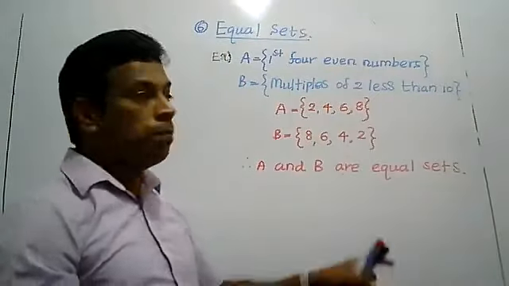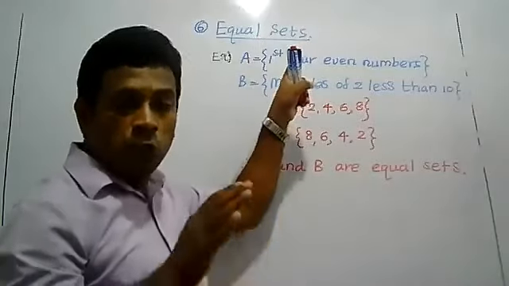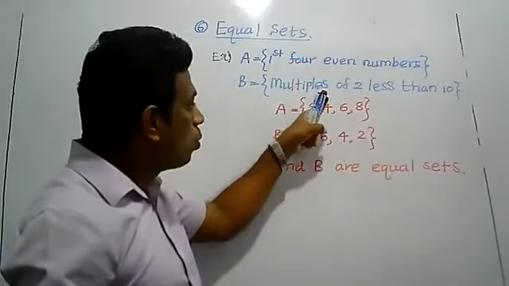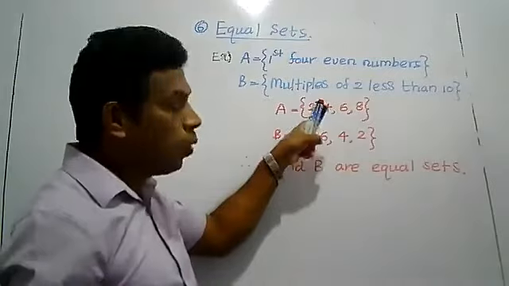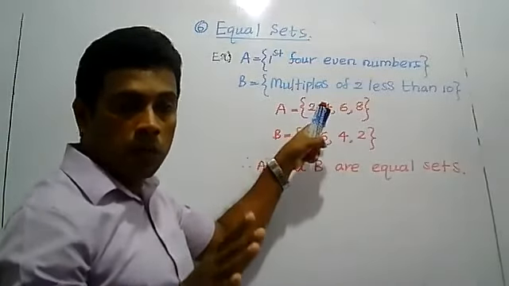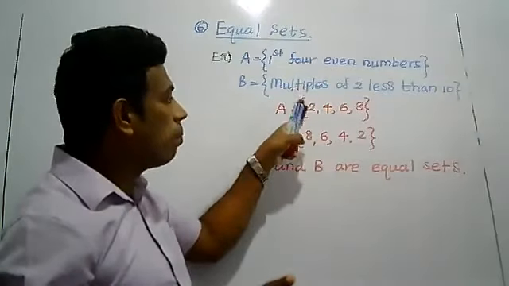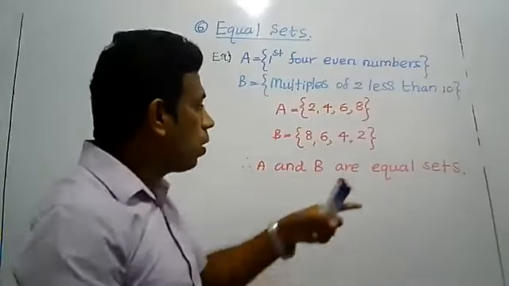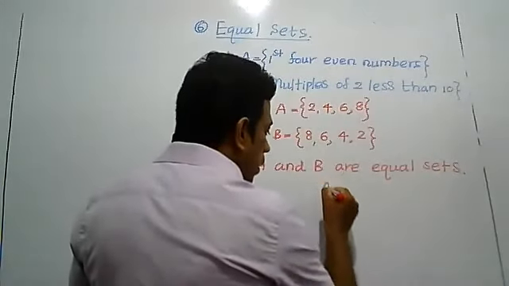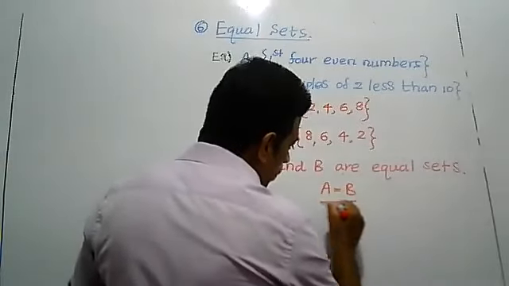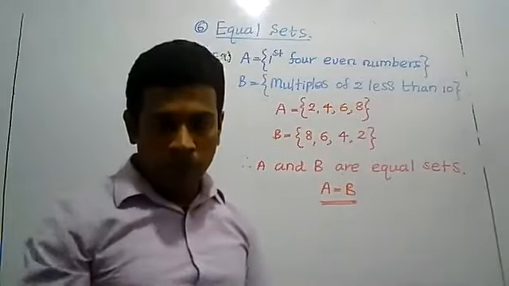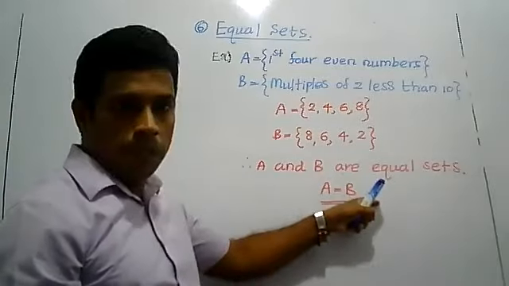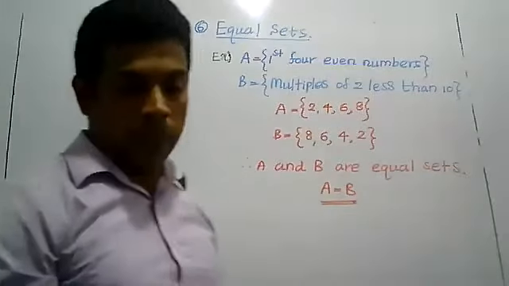Now you want to know that equal sets mean two sets that have the same elements, right? Same elements. Then A is 2, 4, 6, 8 and B is 2, 4, 6, 8. When A and B are equal sets, they have the same elements and the same number of elements. So A and B are equal sets. Then you can write A equals B. Write it: set A equals set B. A and B are equal sets.